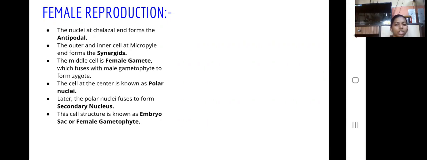Here, the nuclei at the chalazal end form the antipodals. The outer and inner cells at the micropylar end form the synergids. And the cell between the two synergids is known as the female gamete, which fuses with the male gamete to form the zygote. The cell at the center, which has two nuclei, are known as polar nuclei. Later, the polar nuclei fuse to form the secondary nucleus. This cell structure is known as the embryo sac or female gametophyte.